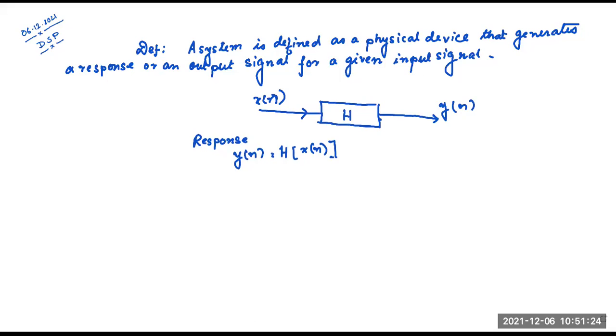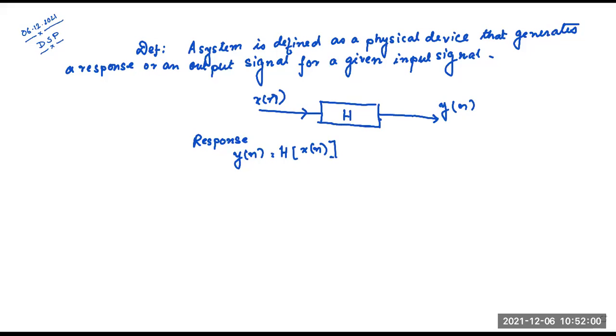So now there is a classification. Can you give me an example of a system? Some common examples? Any digital device is a system. Yes, an electrical circuit. Any electrical circuit is a system where the inputs are the driving voltages and currents, and the outputs are the voltages and currents at various points in the circuit. So that is a system.